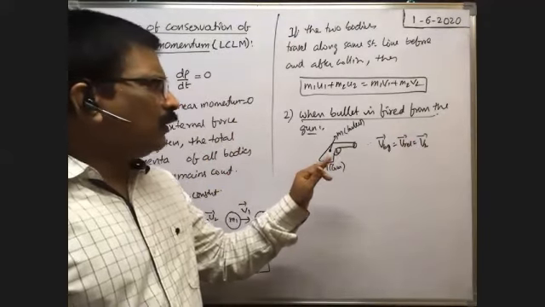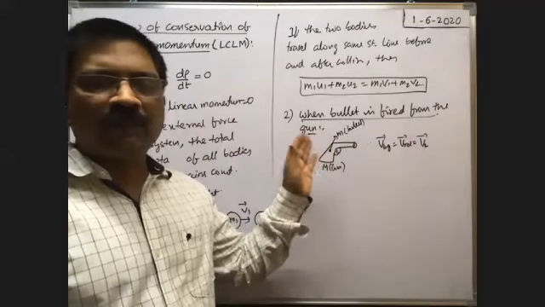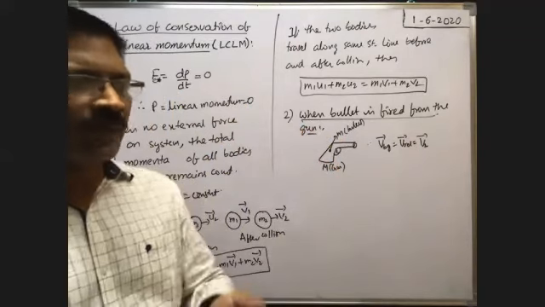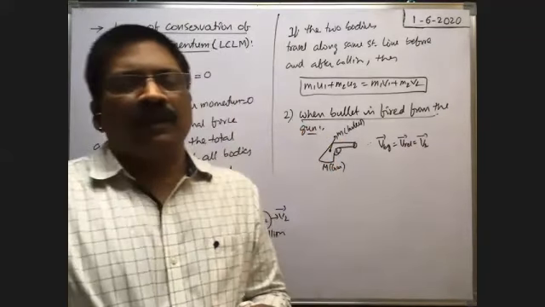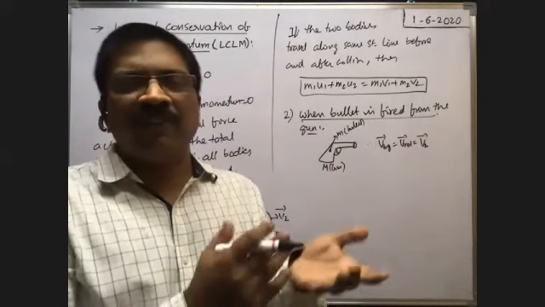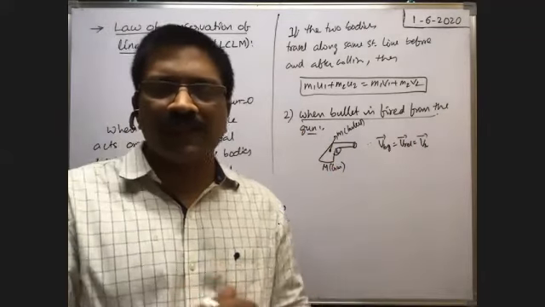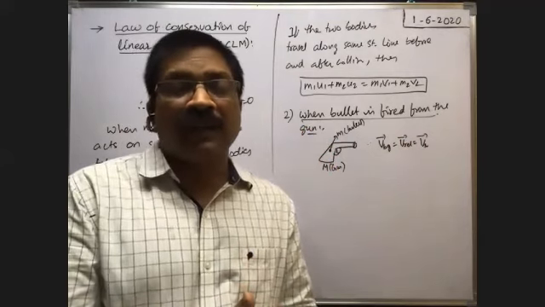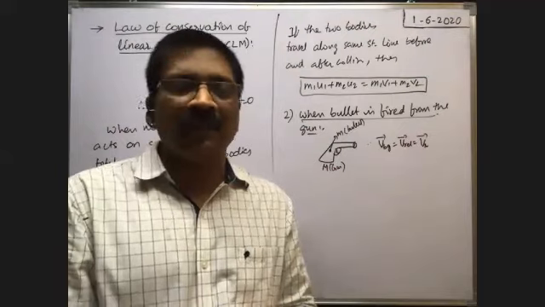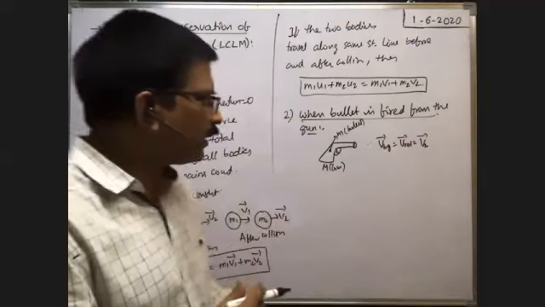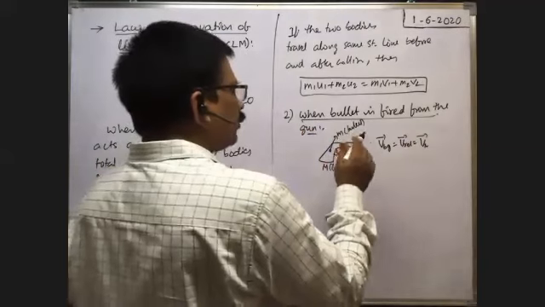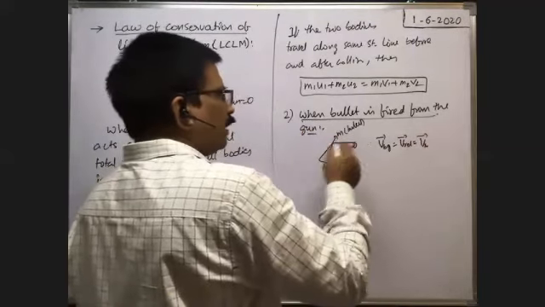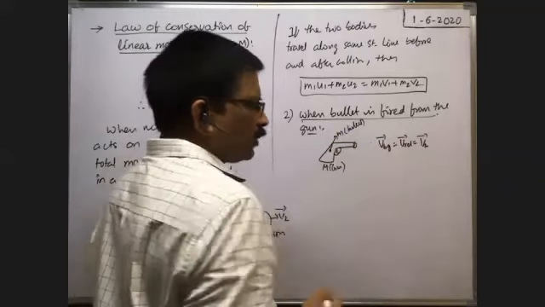Then after firing, after the bullet is fired from the gun, with what velocity does the gun move? Generally, we know, even in movies or in the military, when they fire bullets, the gun moves back like this, no? With what velocity does the gun move back, or with what velocity does the gun recoil? We may call it like that. Okay. So in order to find it, before firing, after firing, suppose the bullet is here. After firing, the bullet and gun both travel along the same straight line in this case.